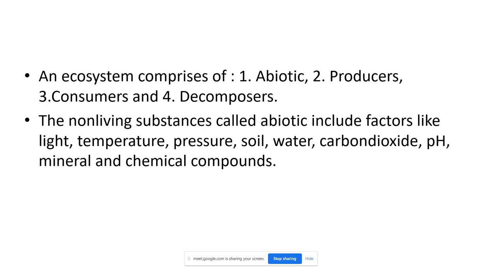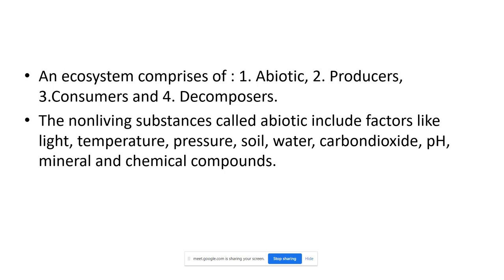Ecosystem comprises abiotic components, producers, consumers, and decomposers. So these are the different components. Abiotic, producers are autotrophic, and all the consumers are heterotrophic. Abiotic component, we have already discussed so many things about this in the previous lectures also.